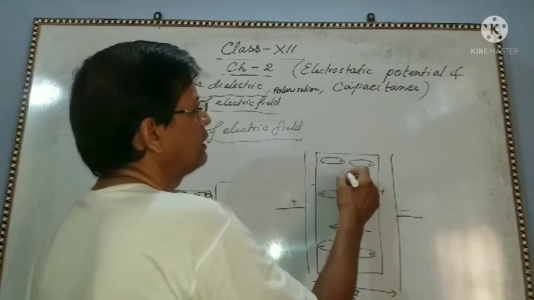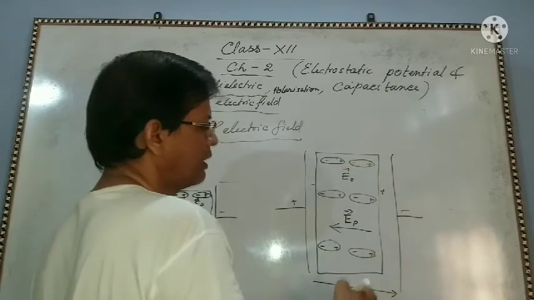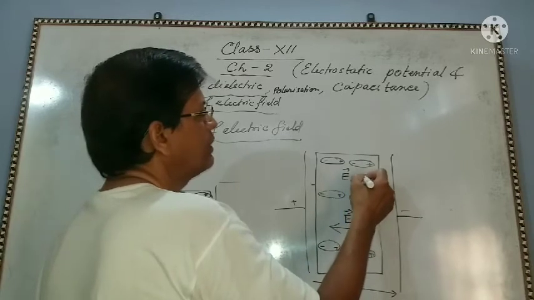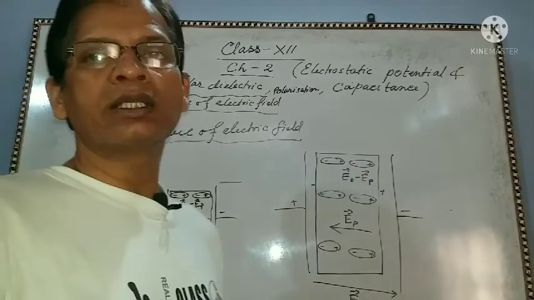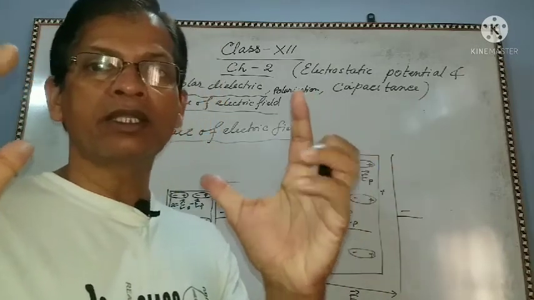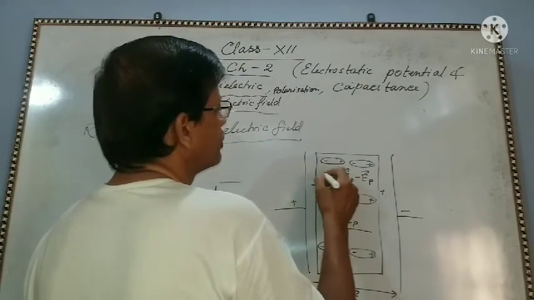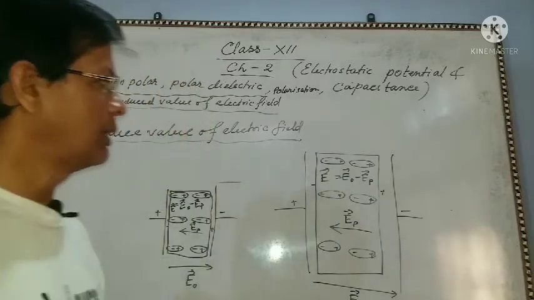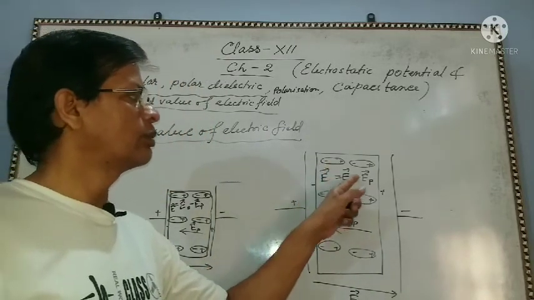This is E naught, in this direction, this is greater, minus EP. So inside this dielectric, electric field is reducing and this is denoted by E. So this is called the reduced value of electric field. E equal to E naught minus EP.